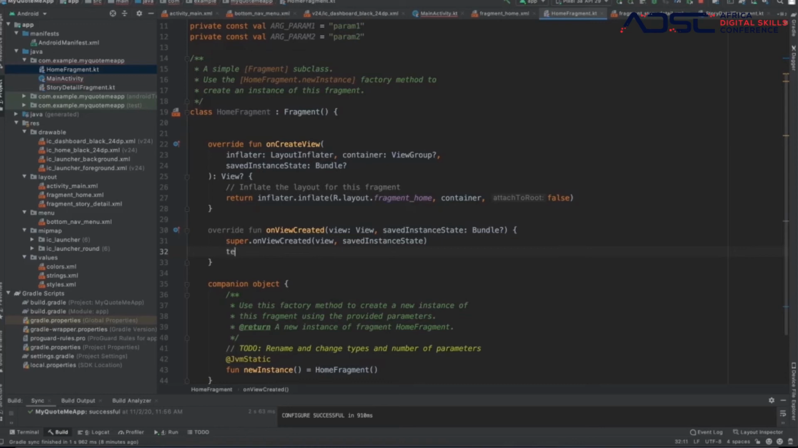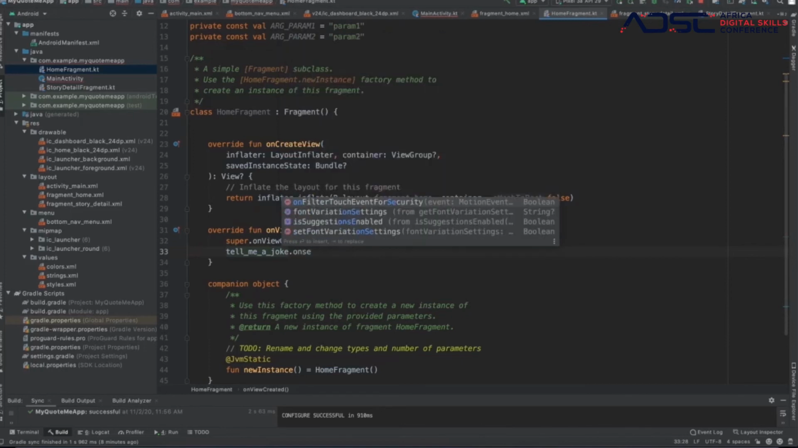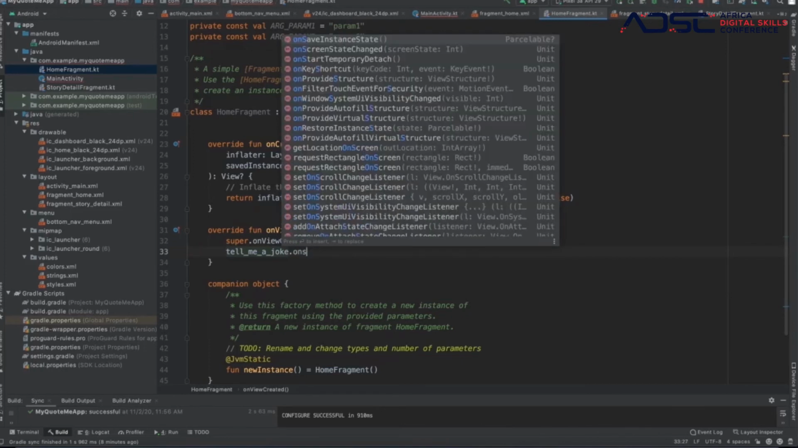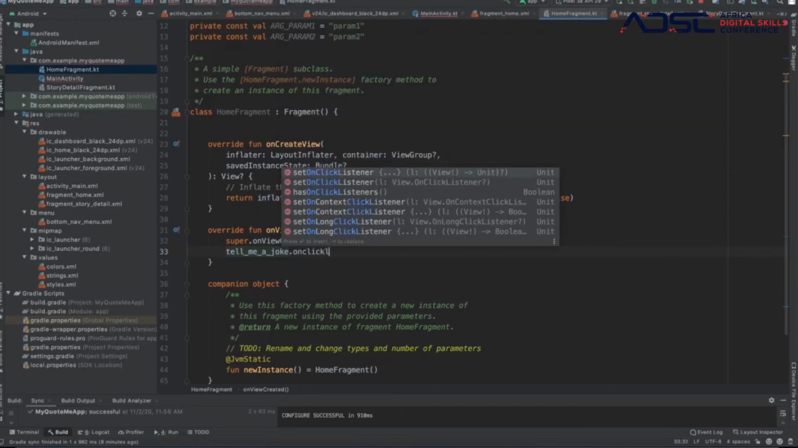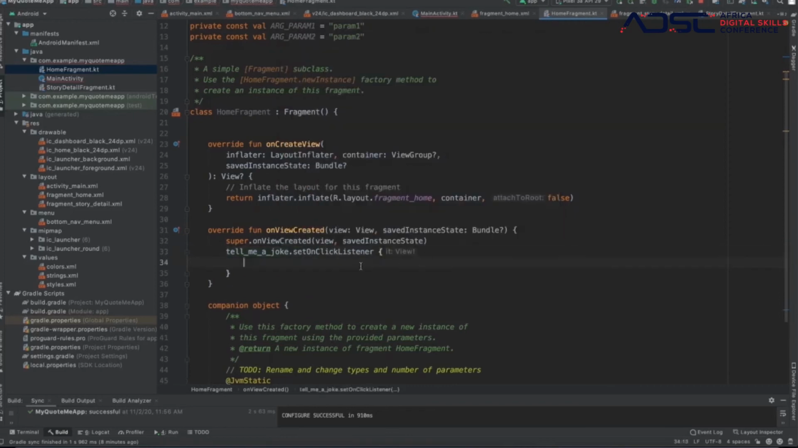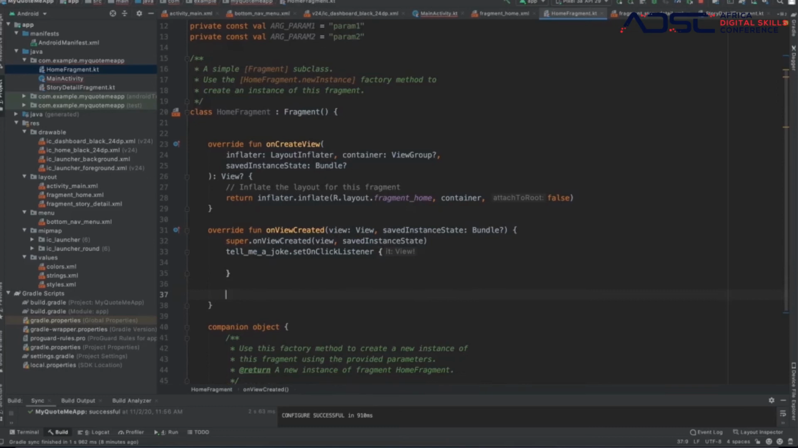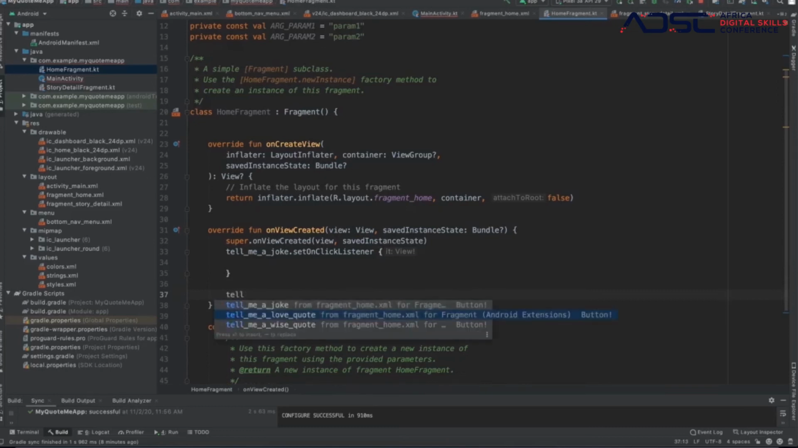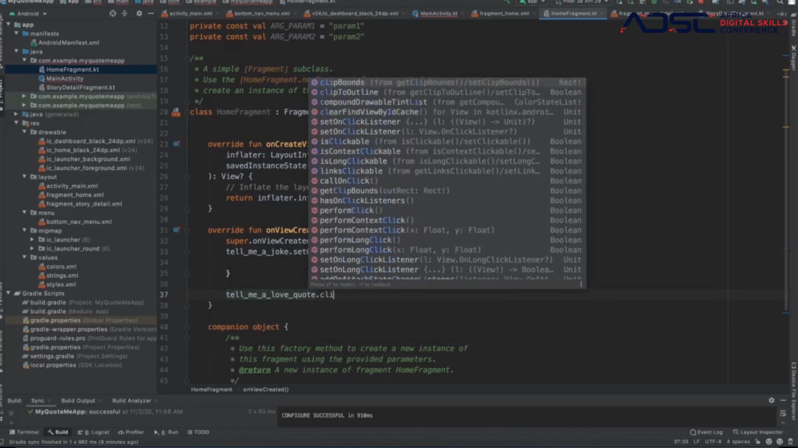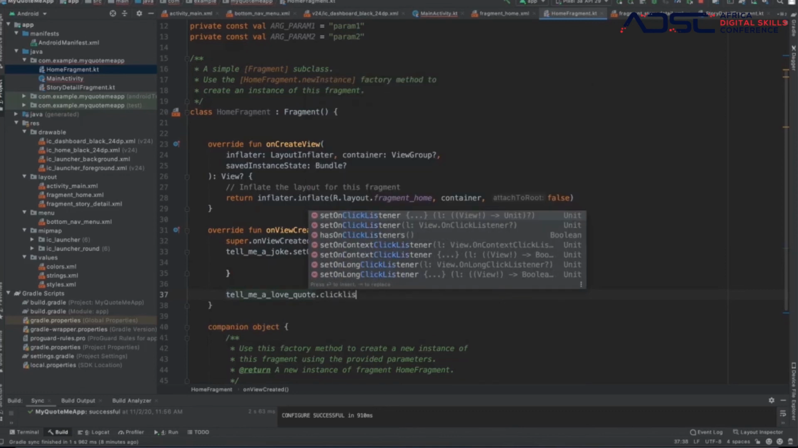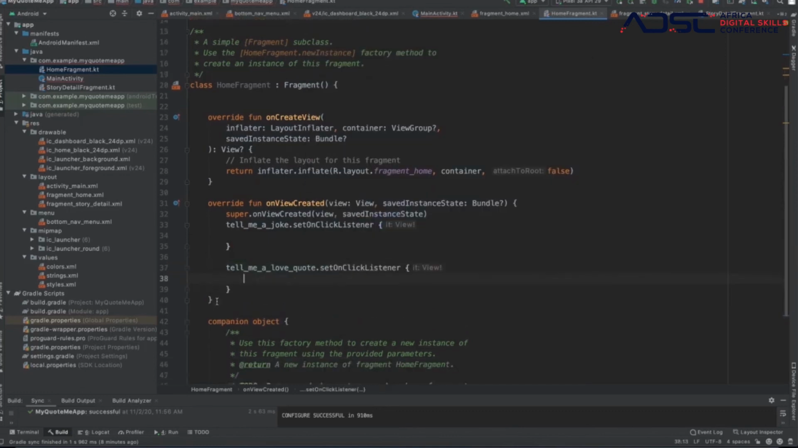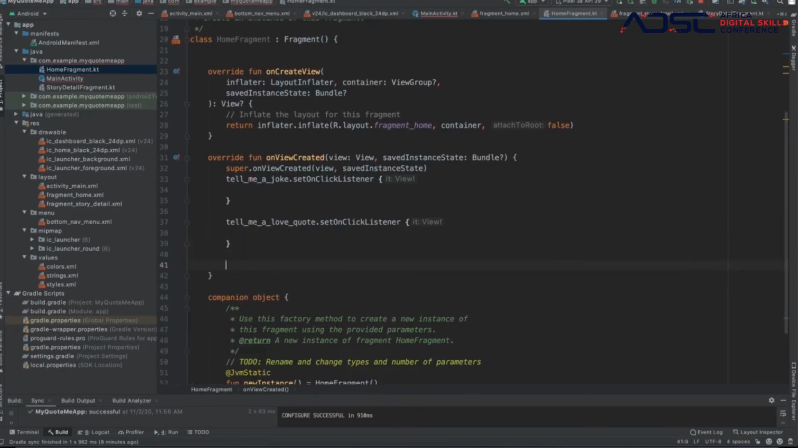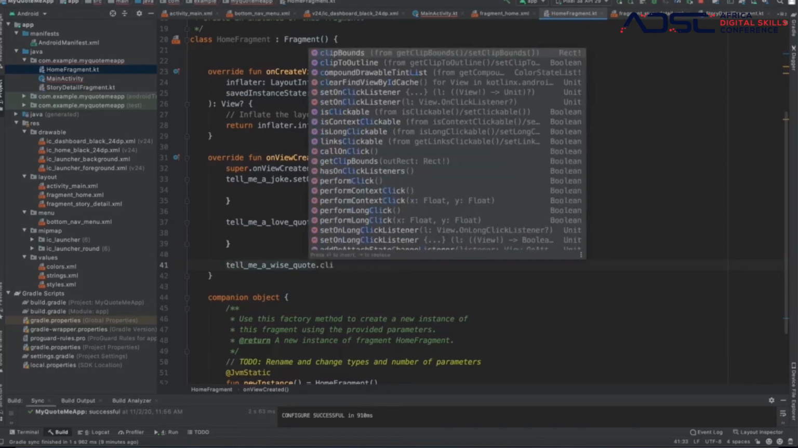So the first button was called tell me a joke. You find the ID, always remember the ID, and we put what we call a click listener, right? We do the same for tell me a laugh quote, a click listener. As I said, listener means you're going to click on it. And then tell me a wise quote, a click listener also.